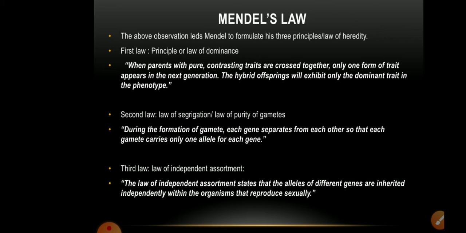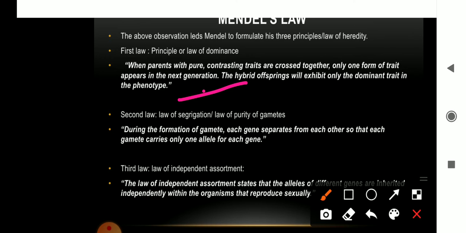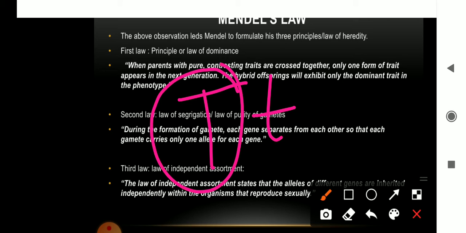In a hybrid or heterozygous individual, two dissimilar unit factors are present, as we know, capital T and small t. Out of these factors, only one is able to express itself and it prevents the expression of the other. This one is called the dominant gene, and the second one, which does not express itself, is called the recessive one.